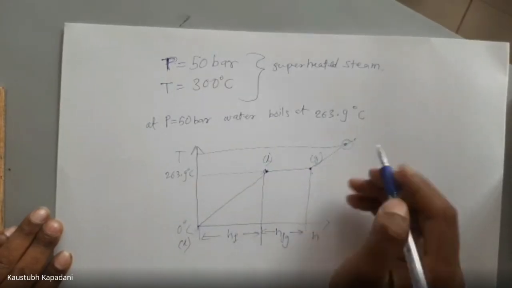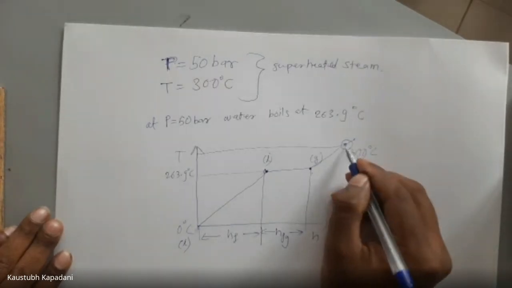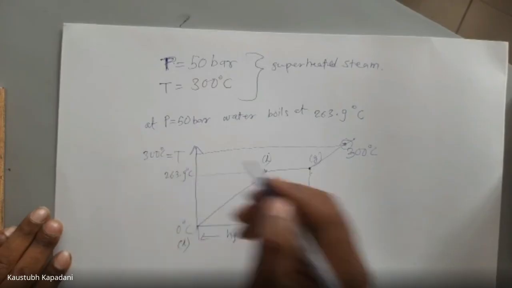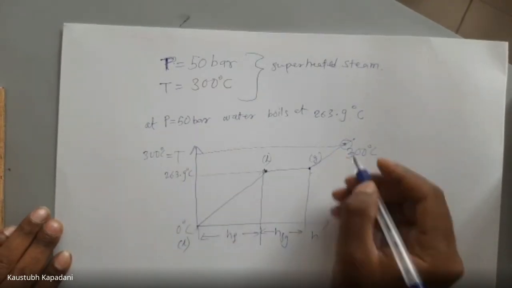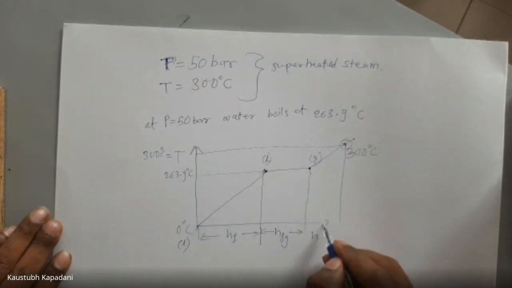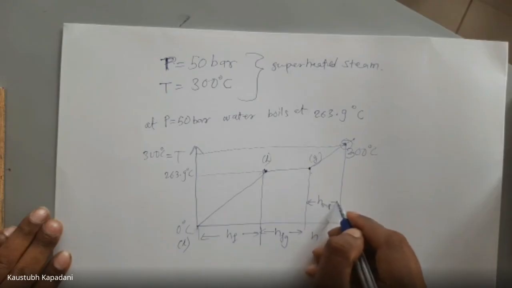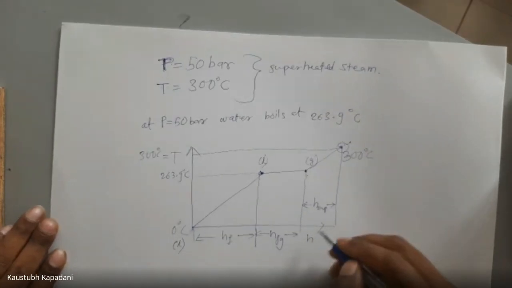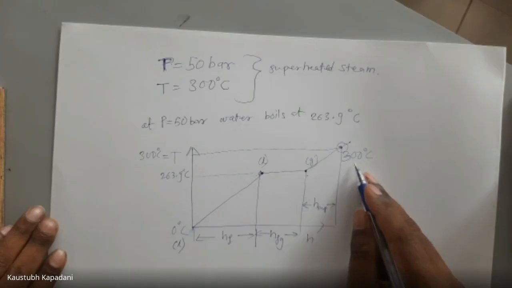Up to this point, let's say 300 degrees Celsius. This point is what? 300 degrees Celsius. Up to this point, we have to increase temperature, so some more heat we have to provide. How much more? H superheat amount of heat, this much extra amount of heat we have to provide. It means from boiling point, we have to increase temperature up to 300 degrees Celsius.